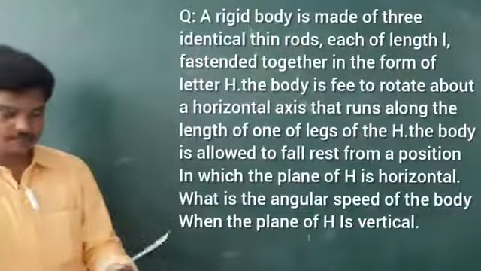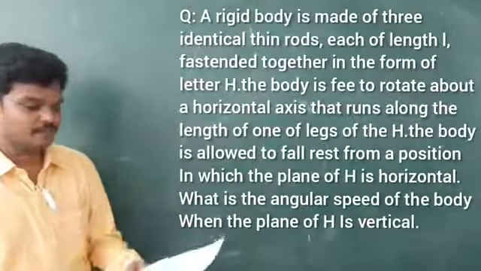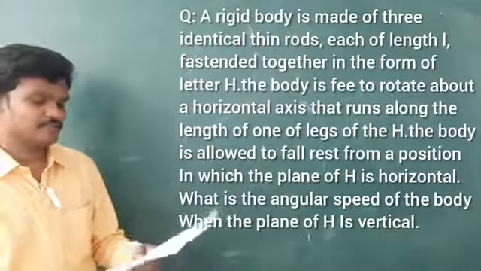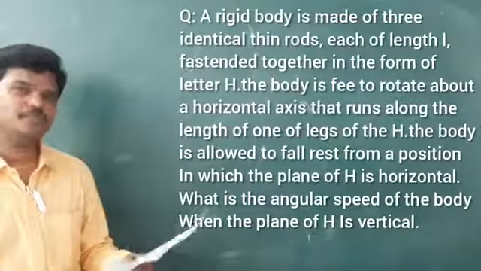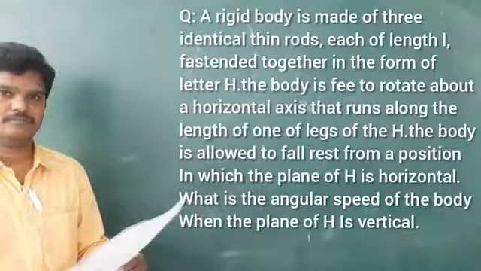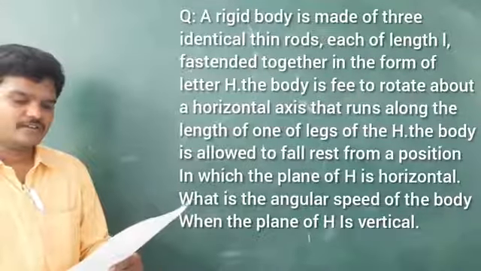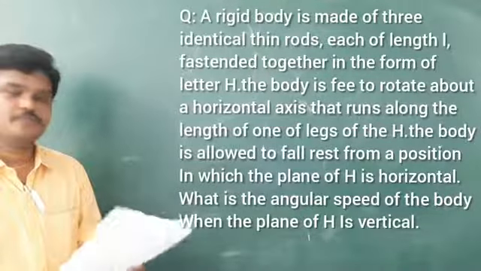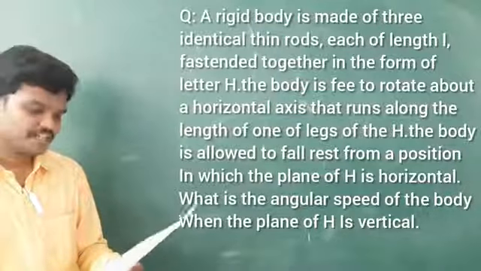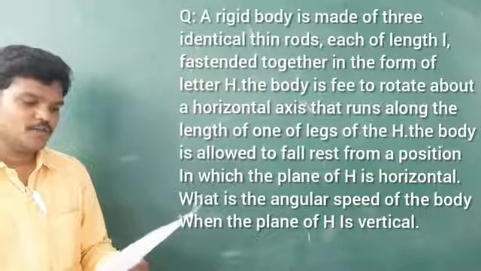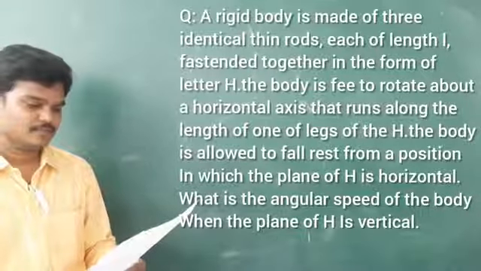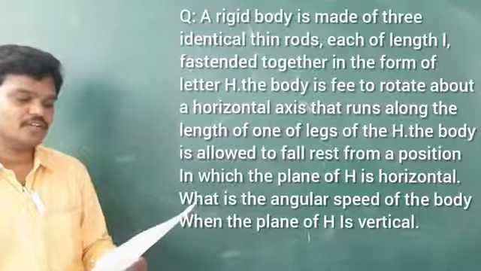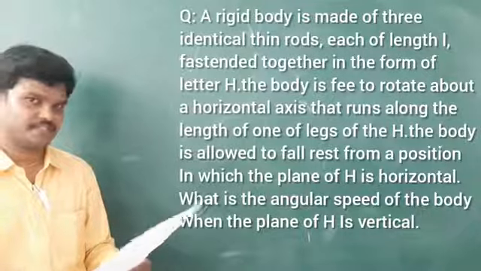A rigid body is made of 3 identical thin rods, each of length capital L, fastened together in the form of a letter capital H as shown. The body is free to rotate about a horizontal axis that runs along the length of one of the legs.